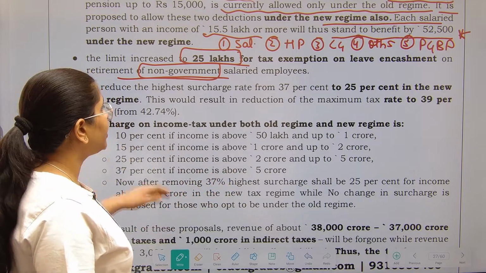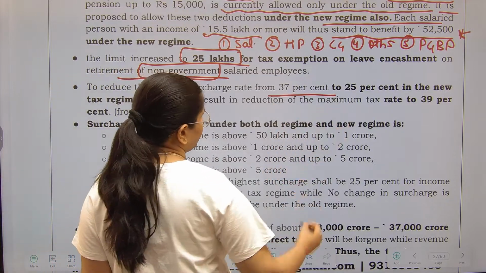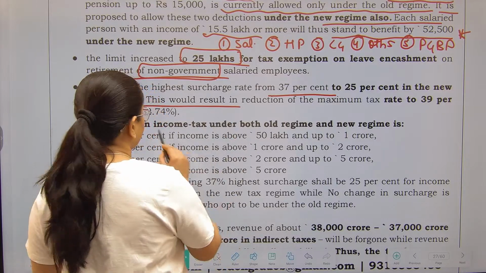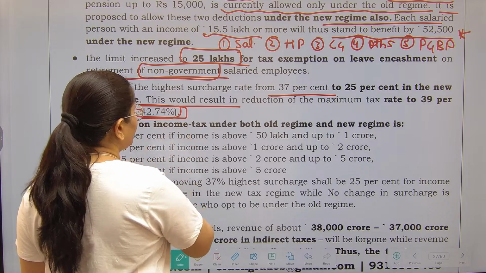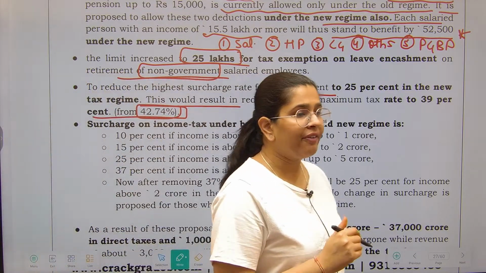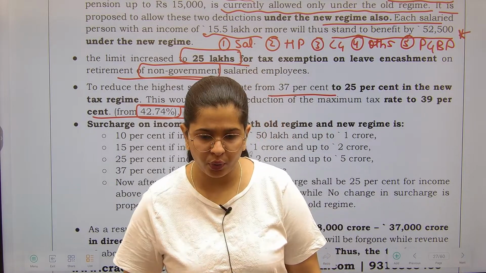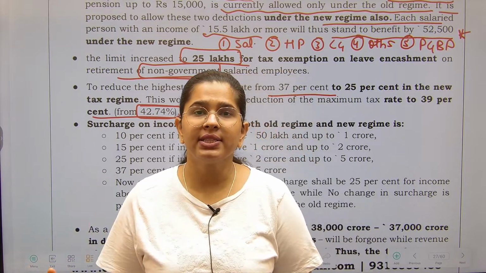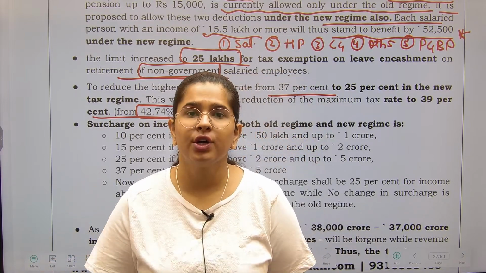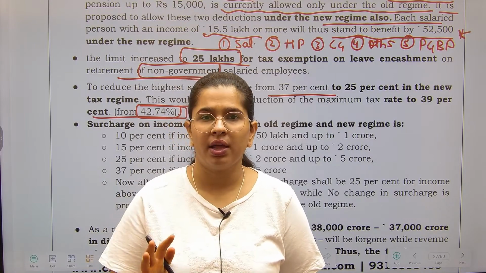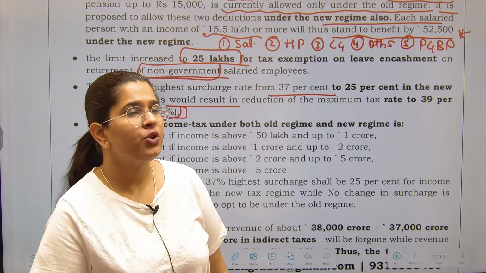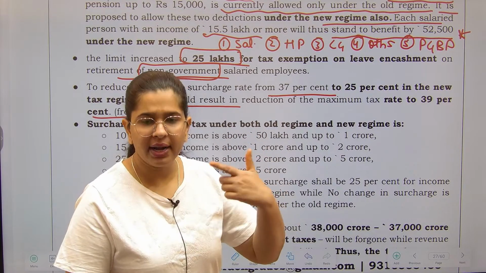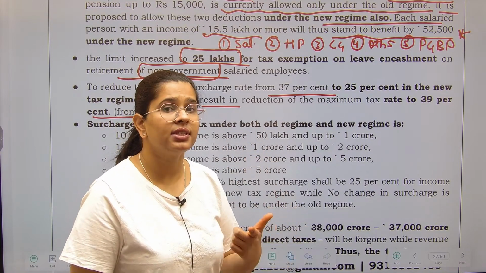Next is the reduction of the highest surcharge from 37% to 25% in the new tax regime. This is going to result in the reduction of the maximum tax rate to 39% from 42.74%. So suppose a person is earning 1 crore, 2 crore, 3 crore, 5 crore. If you are earning in crores, then obviously the government has the right to charge you a little bit more. If you are earning 5 crores of income, you cannot just pay the slab rate. You have to pay over and above that, and that is called the surcharge.